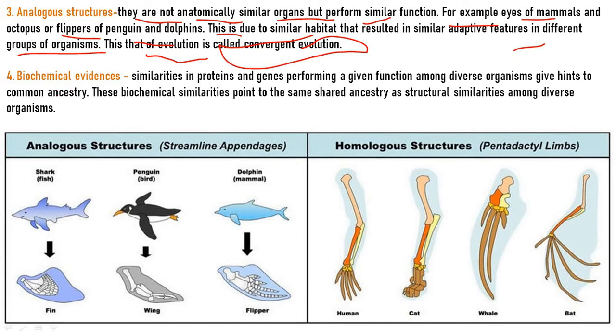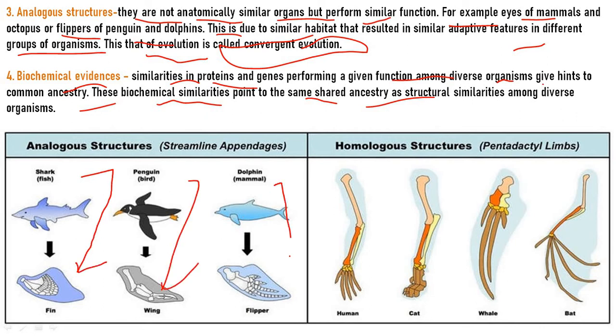Biochemical evidence: the similarities in the proteins and genes performing a given function among diverse organisms give hints to a common ancestry. These biochemical similarities point to the same shared ancestry as structural similarities among diverse organisms. So for analogous organs, this is a shark fin, this is a penguin's fin, and this is a dolphin's fin. They all have fins, but you see the shapes, sizes and bones are different. But what are homologous structures?